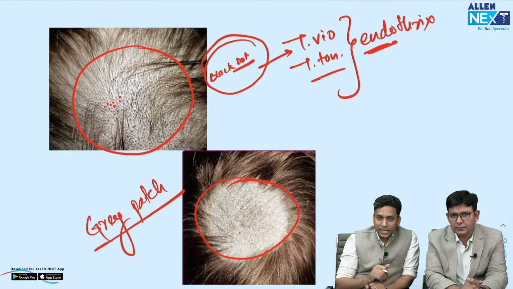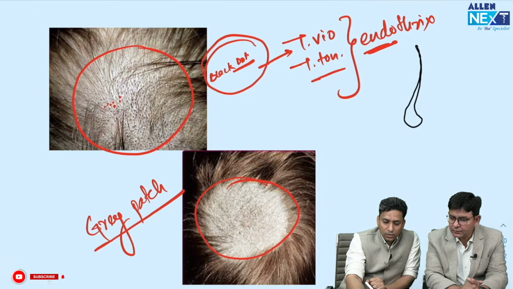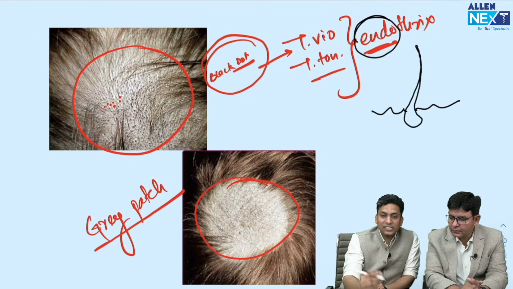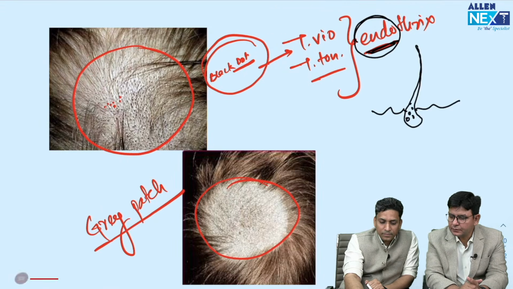अब ये एंडोथ्रिक्स है, ठीक है, तो मान लीजिए ये हेयर फॉलिकल है. So let us consider that this is the hair follicle. Okay, and all the fungal spores are where? Inside the hair follicle or outside the hair follicle? Inside. They are endo, so they are inside. So all the spores are inside the hair follicle.